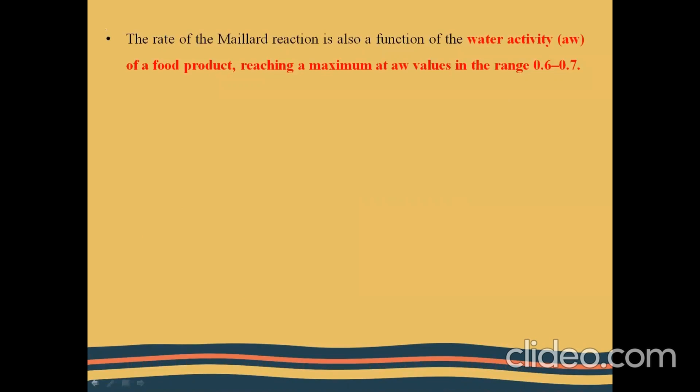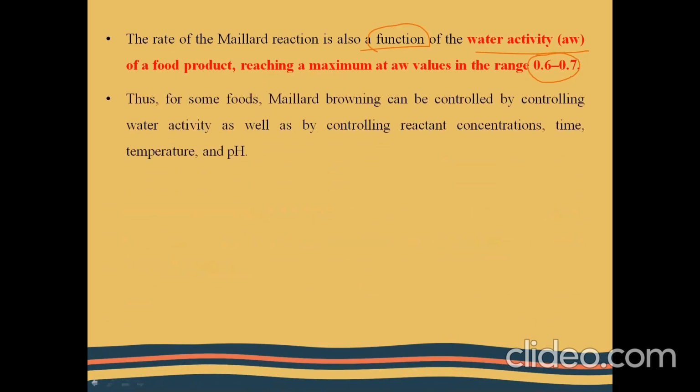So other reaction conditions include water activity. So the Maillard reaction is also a function of water activity. A water activity range of 0.6 to 0.7 is highly acceptable for the Maillard reaction to occur. Also, this Maillard browning can be controlled by controlling water activity as well as by controlling other reaction conditions like the reactant concentrations, time, temperature, and pH.